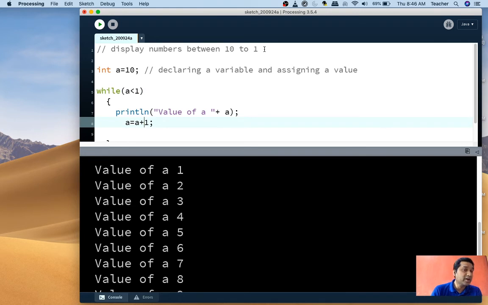So I am starting with 10. Then I have to go to 9, 8, 7 like this. So I should not be using a plus sign but a minus sign, and the condition should be fulfilled.